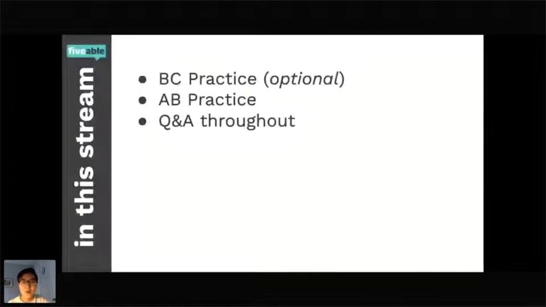So in today's stream, we're going to start off with potentially some BC practice. I see that it's 7 AB and 1 BC. So it looks like there's only one BC person, oh, 2. Okay, then we'll still do some BC stuff. We have some AB practice and we'll have Q&A throughout.